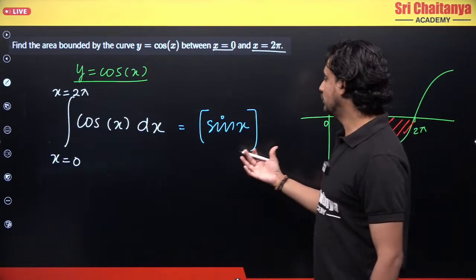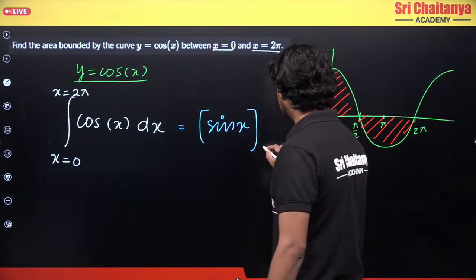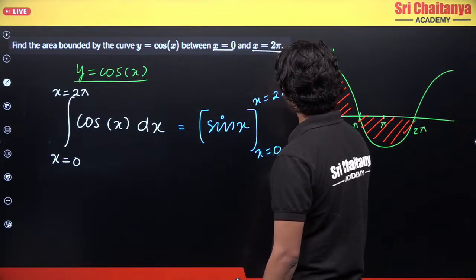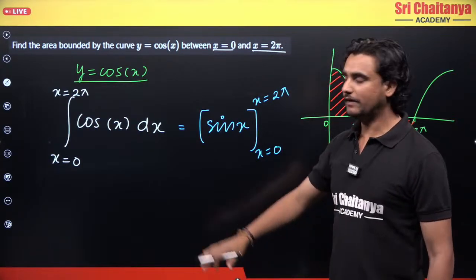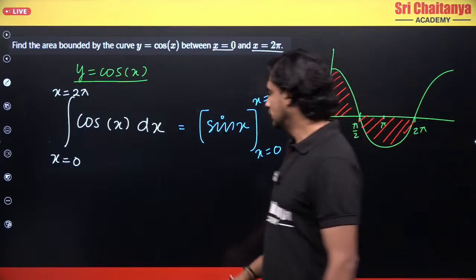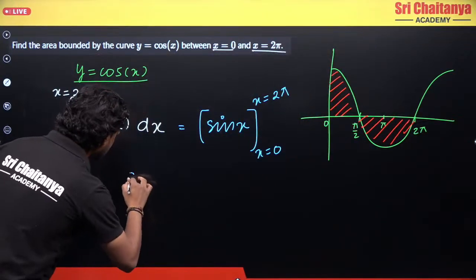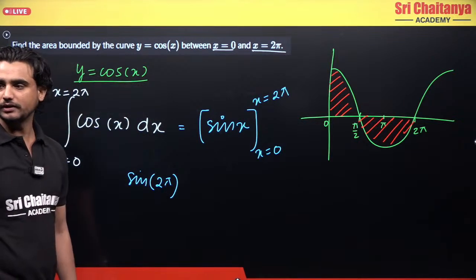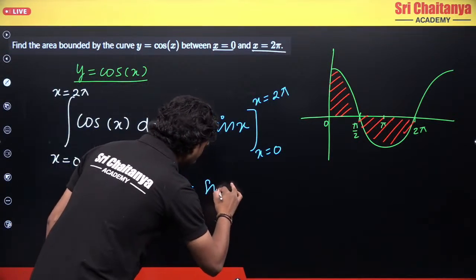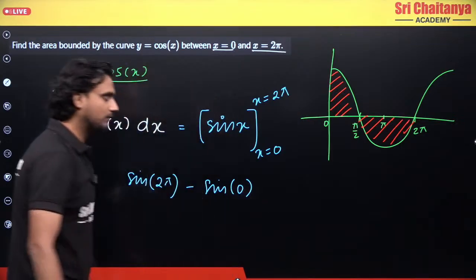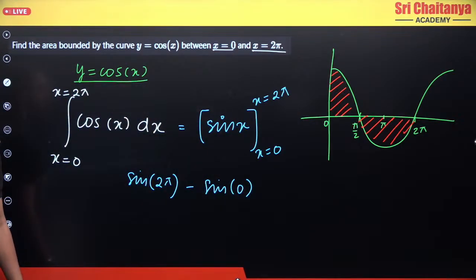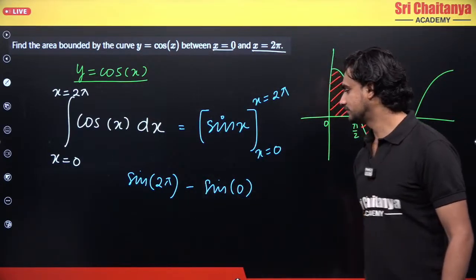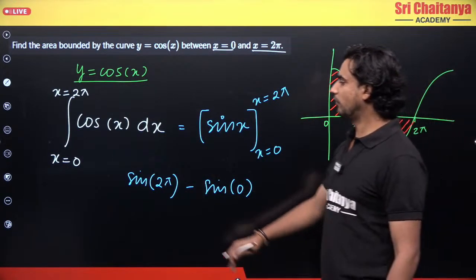Okay, now I'll substitute the values. The values are x equals 0 to x equals 2 pi. So I have done the integration and I'll substitute the values. What will I get? I will get sine of 2 pi, which is my upper limit that I have substituted, minus sine of my lower limit. Sine of upper limit minus sine of lower limit. Clear? Now, what to do from here?